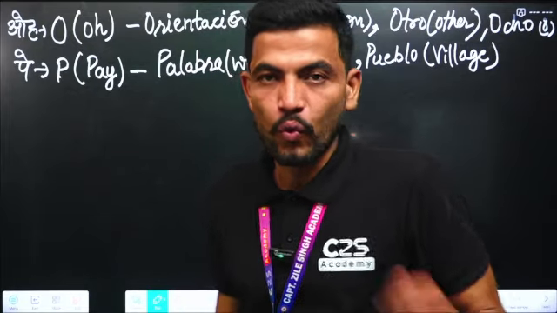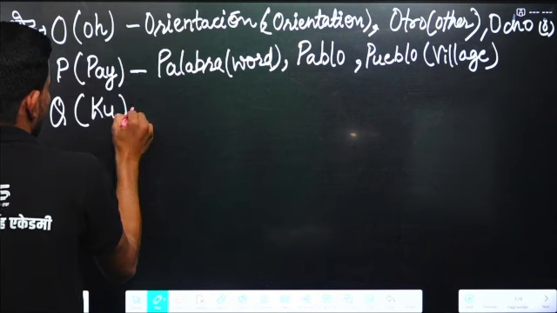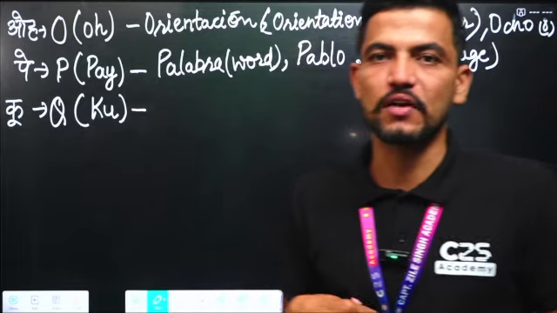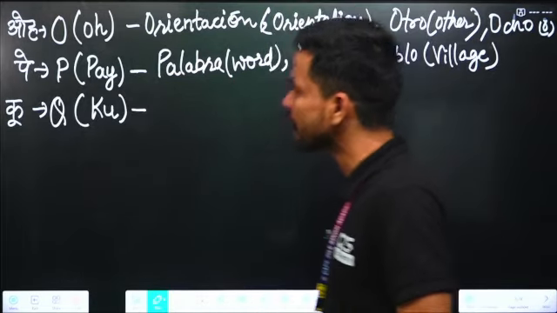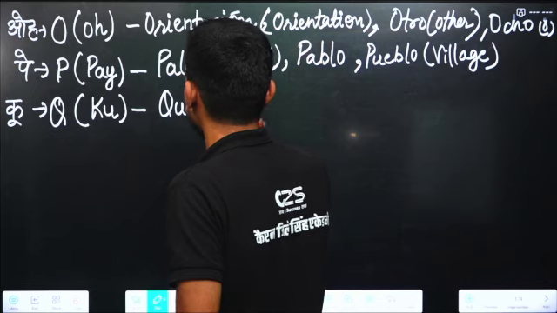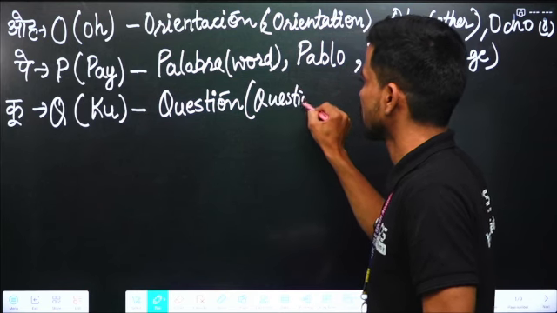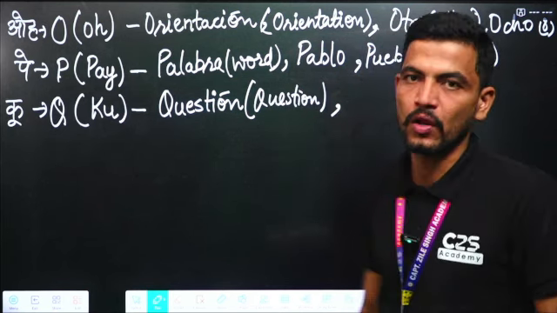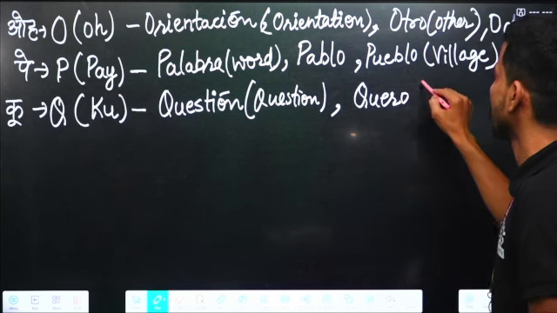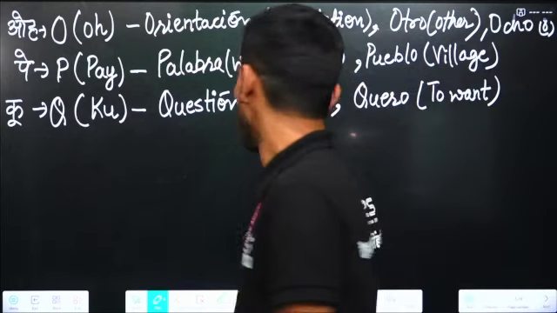Next alphabet we have Q. The pronunciation of Q is Q. Any word with Q, for example, quiero.